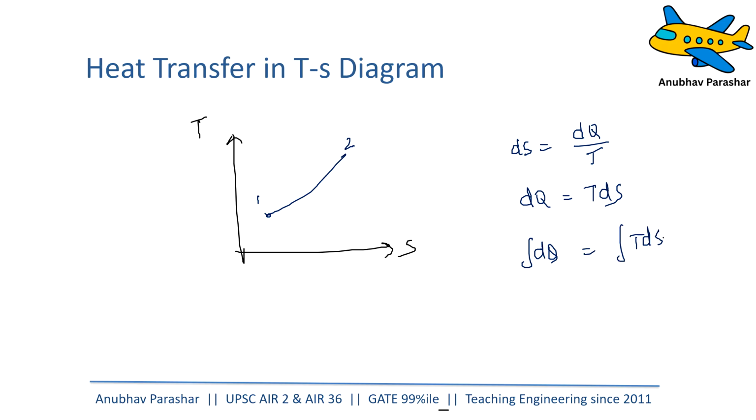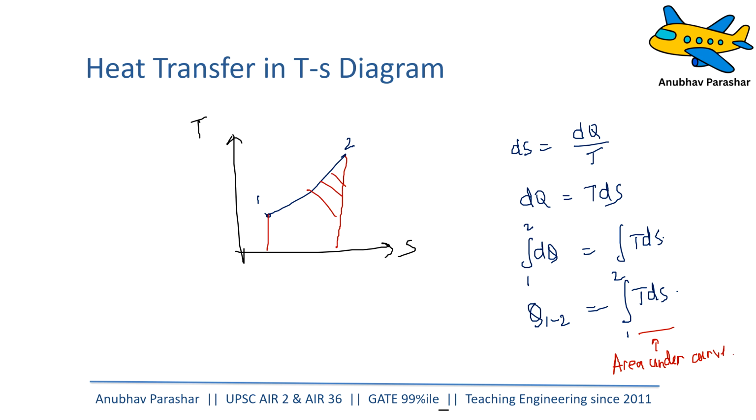So the total heat transfer in the process 1 to 2 is equal to the integration from 1 to 2 of TdS. The integration of TdS is nothing else but the area under the curve. So the area under the curve in the TS diagram is representing the heat transfer.